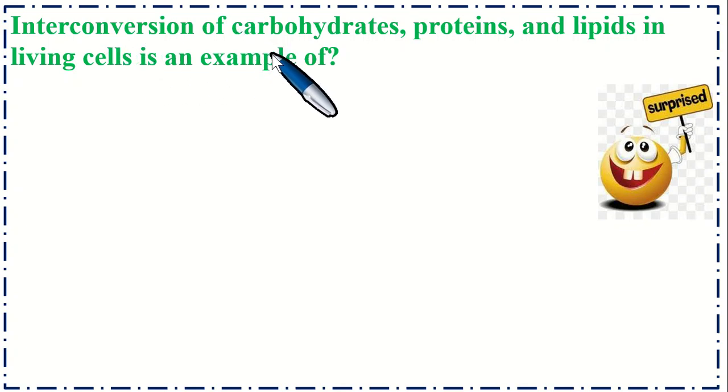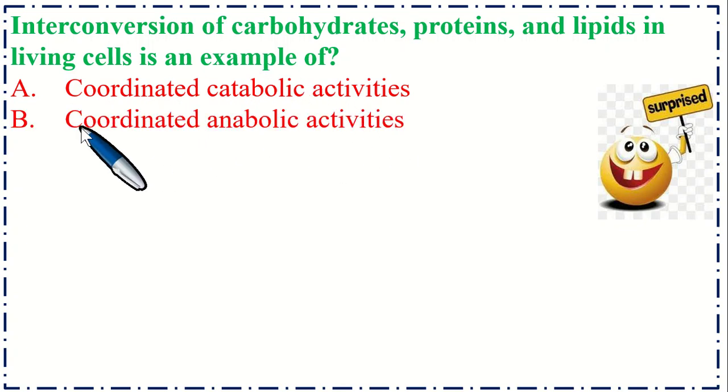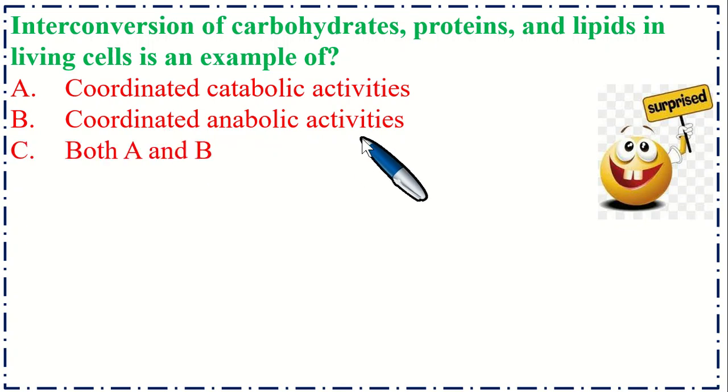Interconversion of carbohydrate, protein, and lipids in living cells are example of option A, coordinated catabolic activities, B, coordinated anabolic activities, option C, both A and B, and option D, none.